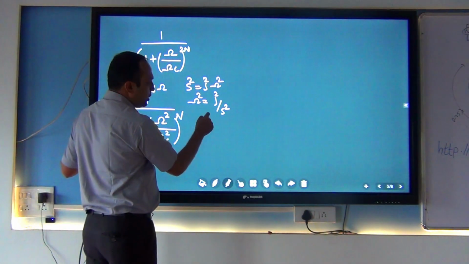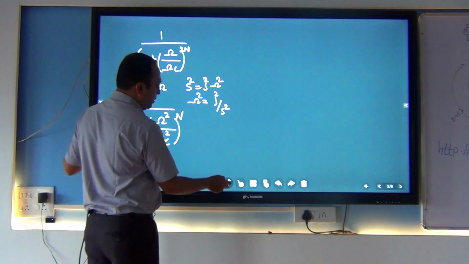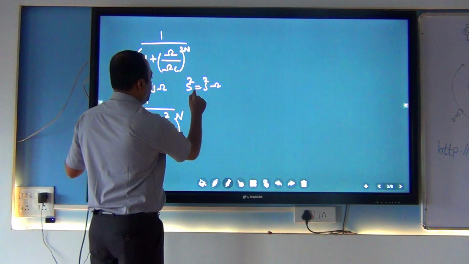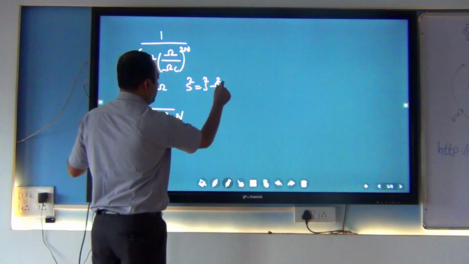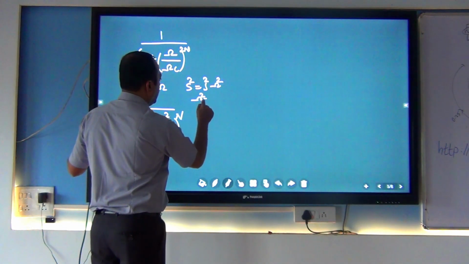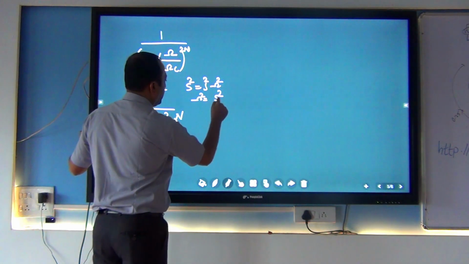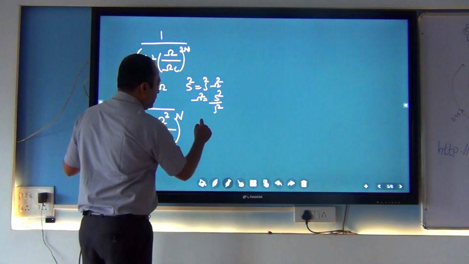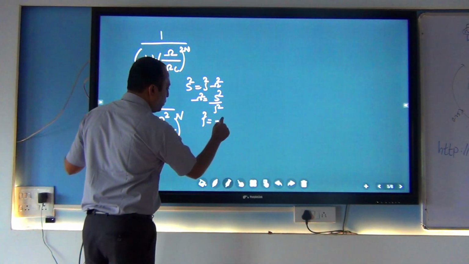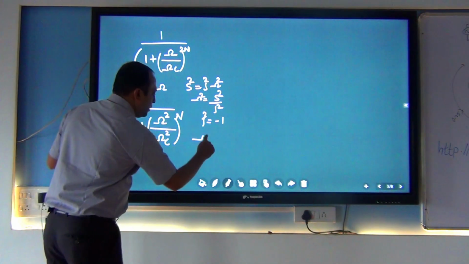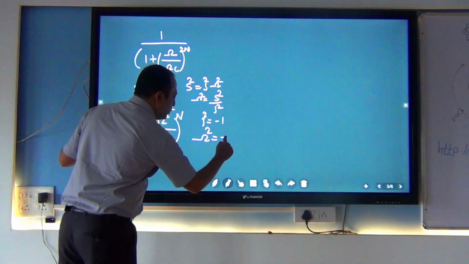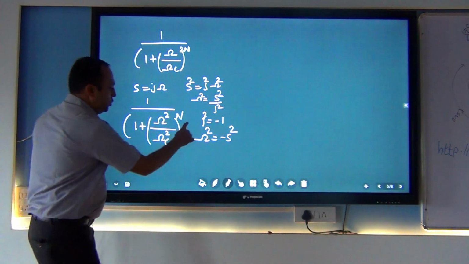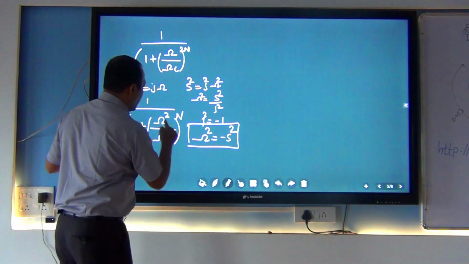It became inverted here. We want to find out the value of omega square, so s square divided by j square. So what is j square? Already I told that j square is equal to minus 1. So omega square is equal to minus of s square. Is it okay? Yes. So we want to substitute this value in this equation.